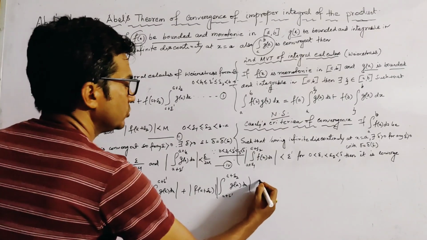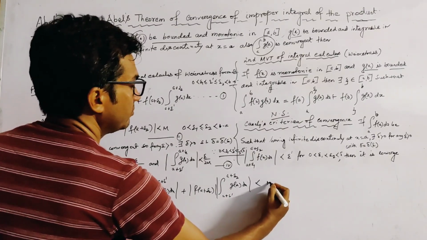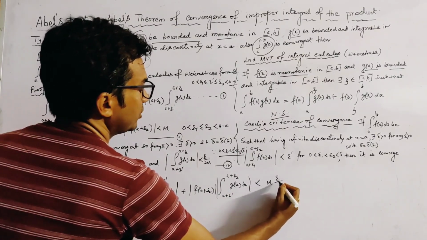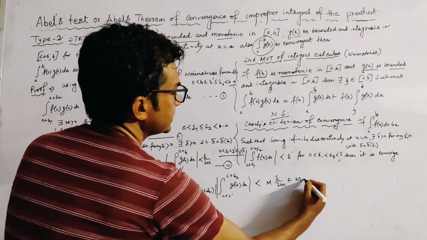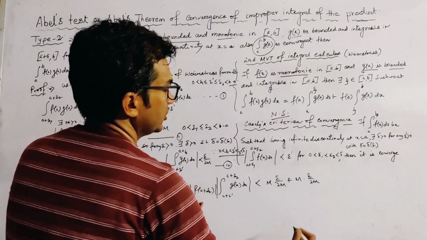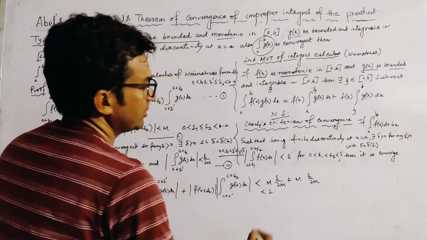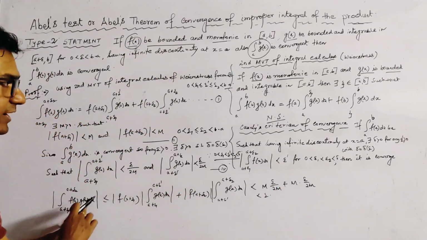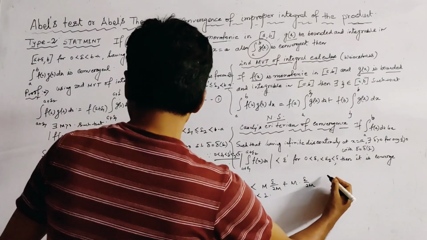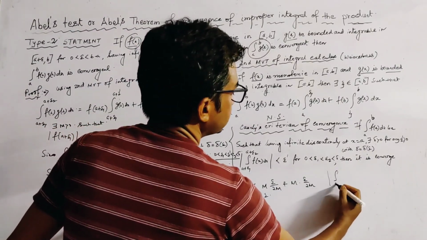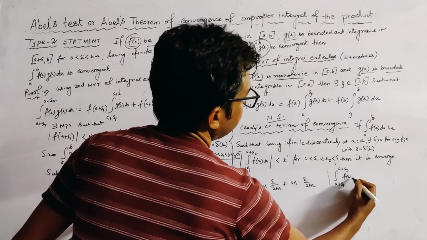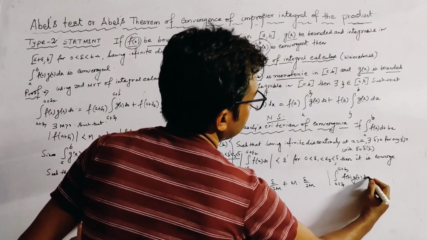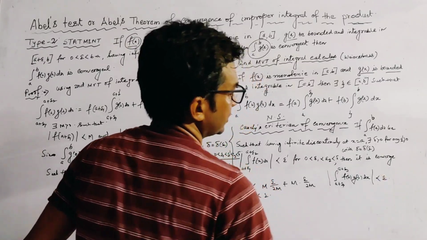Putting the values, this is M times epsilon by 2M, and also M times epsilon by 2M, so this is less than epsilon. The final result: mod of the integral from a+epsilon1 to a+epsilon2 of f(x)g(x) dx is less than epsilon.